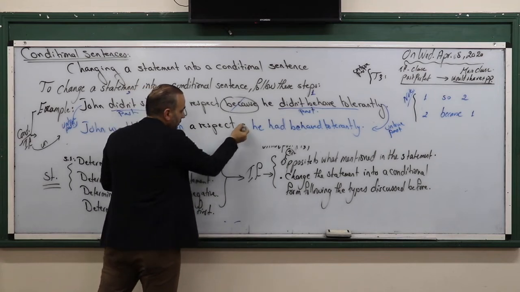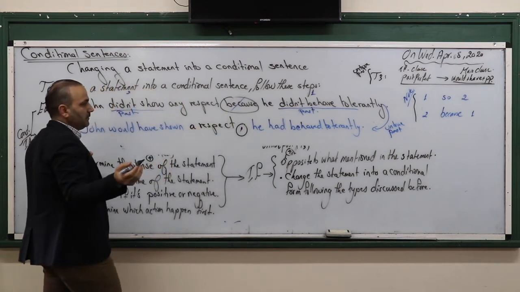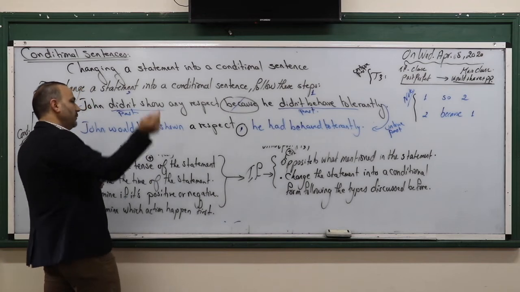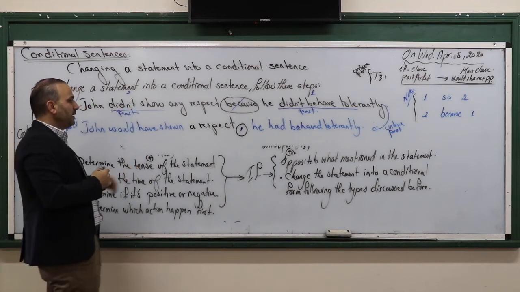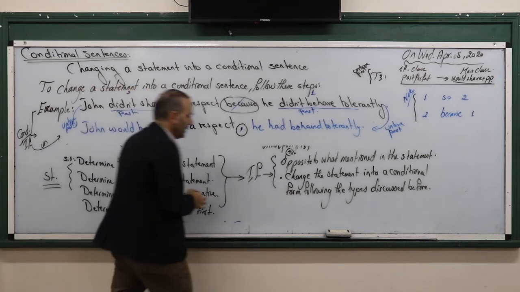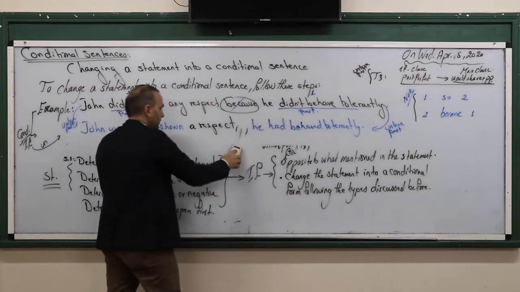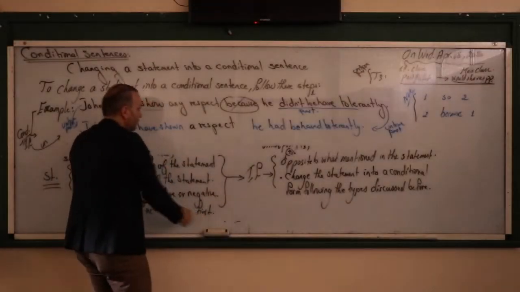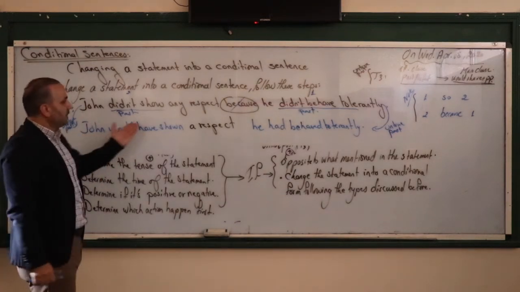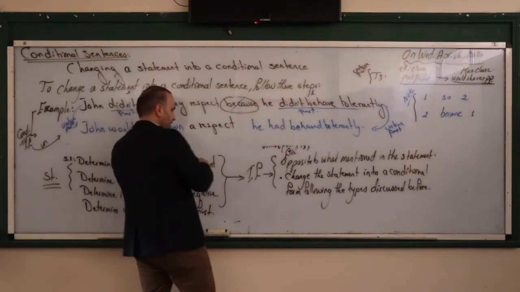So, no need for so. Because, no need for because. He had behaved tolerantly. If you still remember, we mentioned at the beginning, when we begin our sentence with the result clause, yes, no need for this. Okay? So no need for it. John would have shown a respect if.